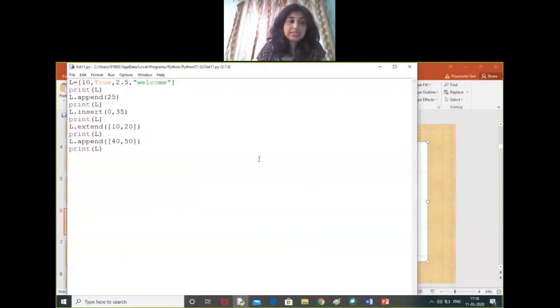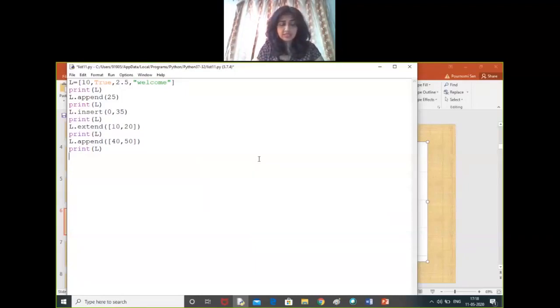So we have done append function, insert function, extend function. The revision on that we have already done. Now two more important functions that we will be using. One is remove, another one is pop function. Those are for removing elements from the list.